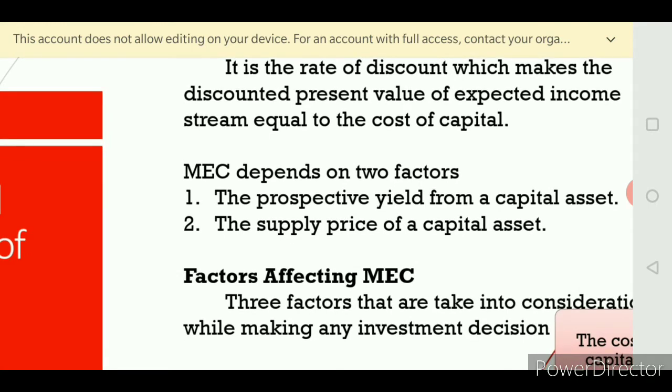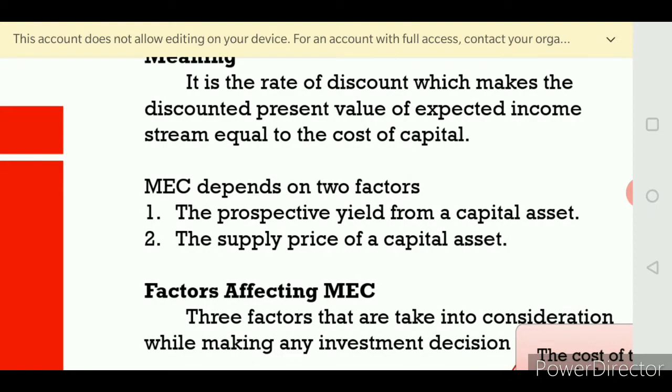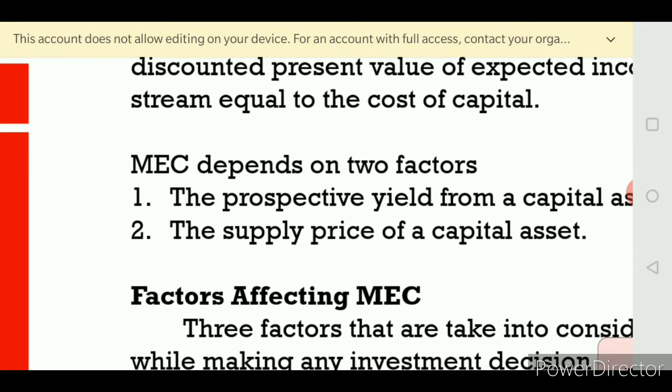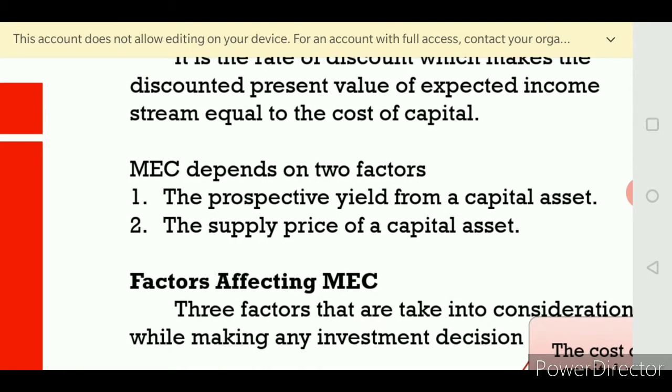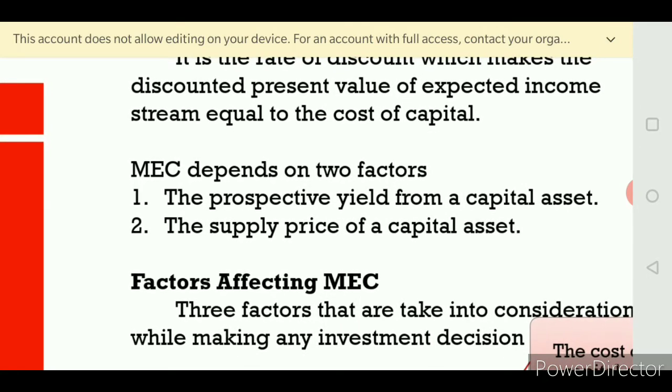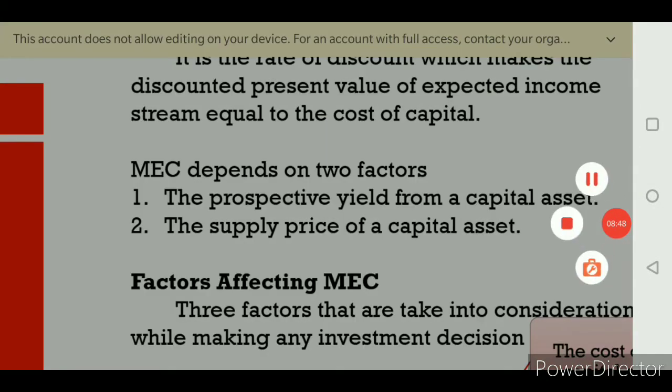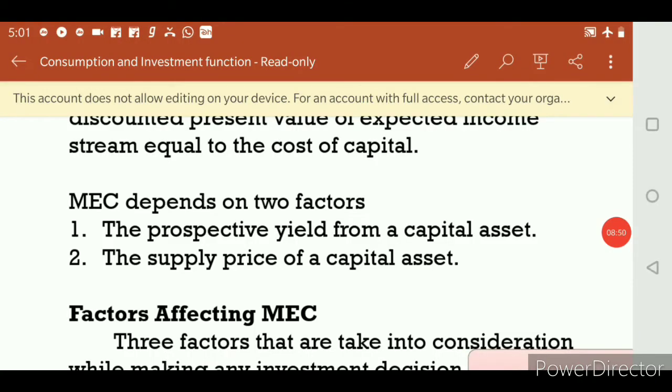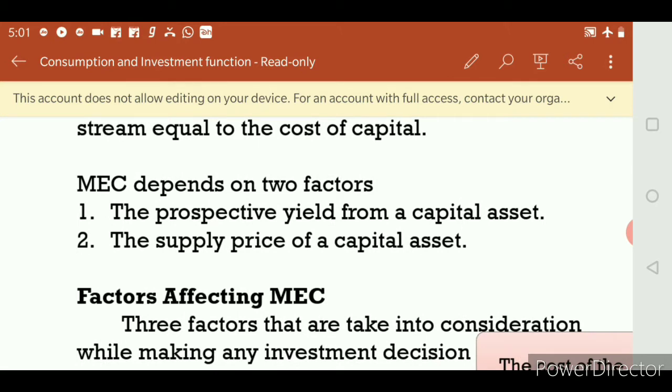Okay. So this marginal efficiency of capital depends on two factors. One is the prospective yield from the asset and another one is the supply price of the capital asset. Now we will see the two factors. One is the prospective yield from the capital asset and the other is the supply price of the capital asset. Let us see the first one.